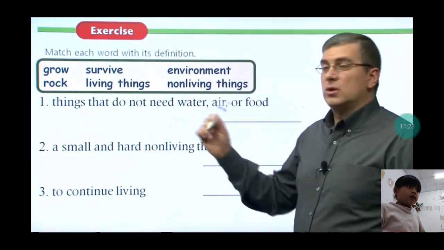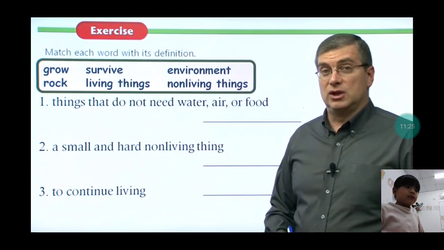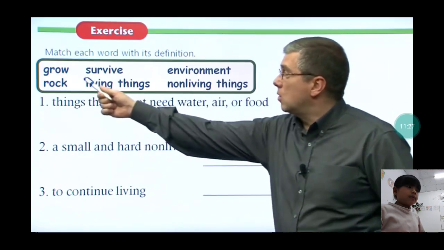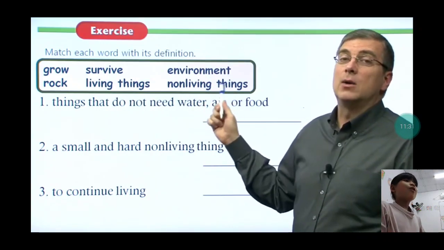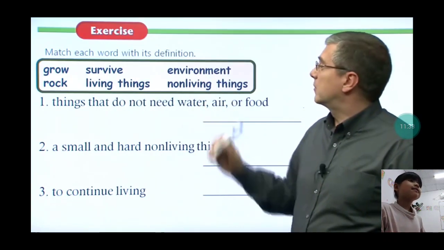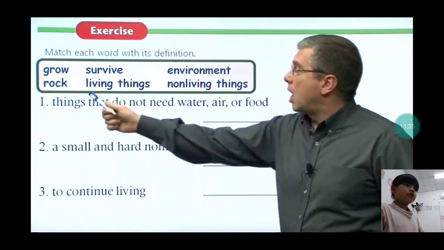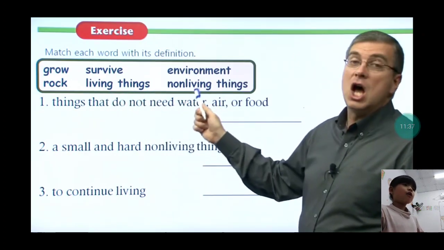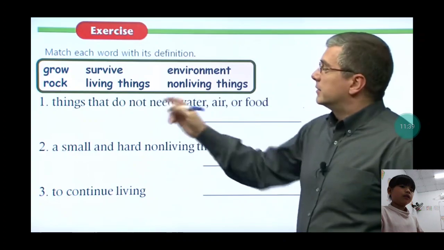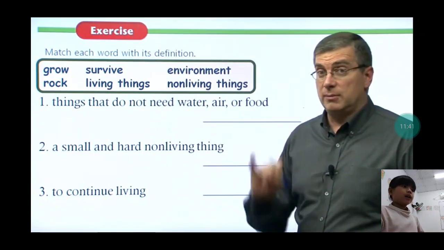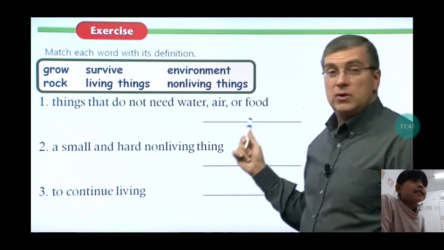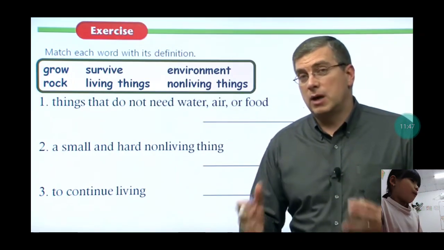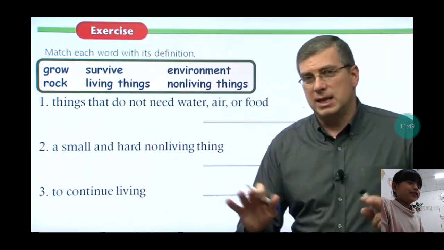Road, surface, intermediates, rocks, living things, and we have the first one: things that do not need water, air, and food.